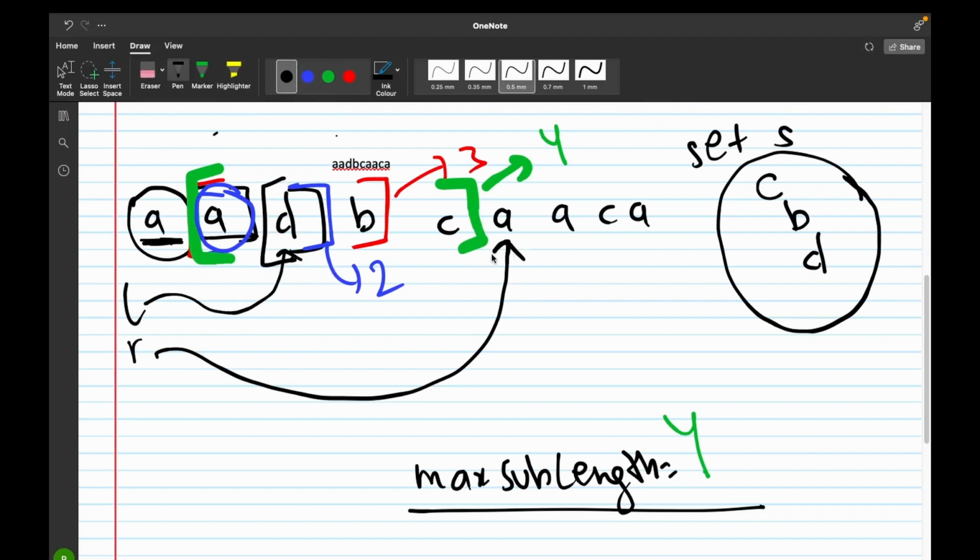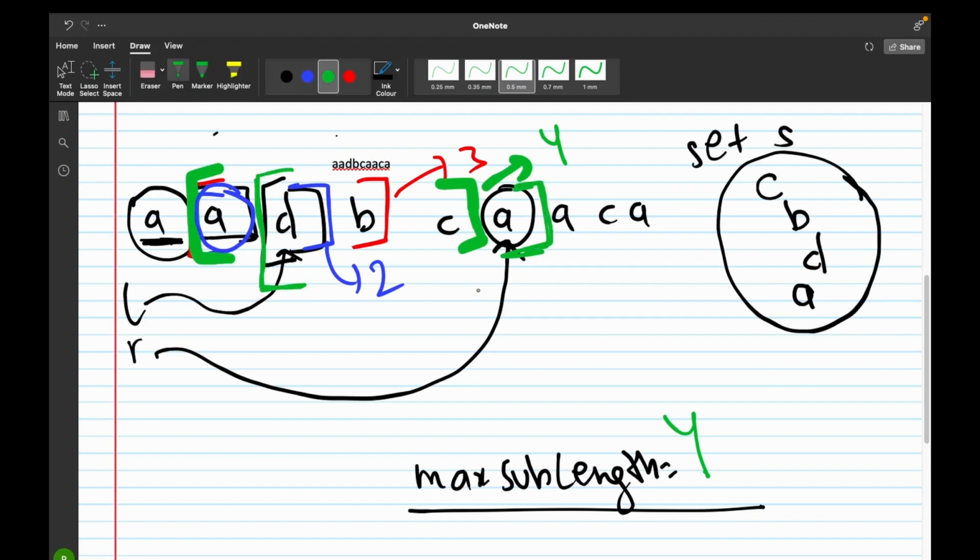Now we would again check if A is present in our set or not. So A is not present in our set, so we would add A to our set S, and now the current substring that we have now is DBCA.